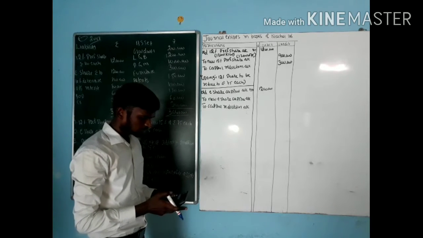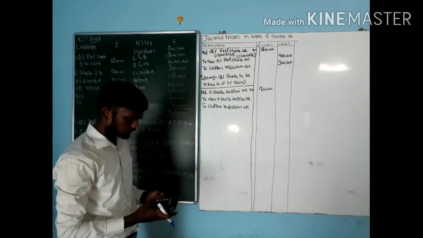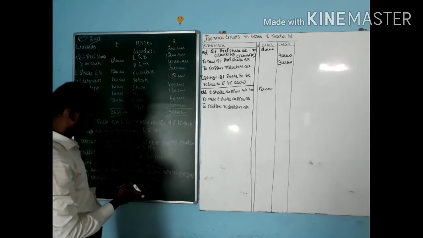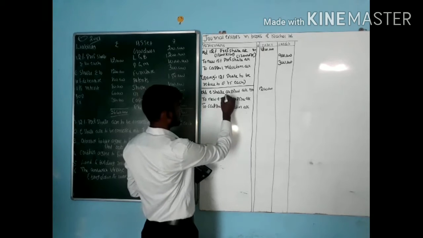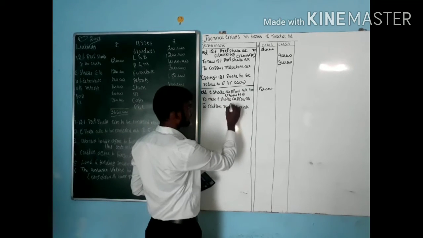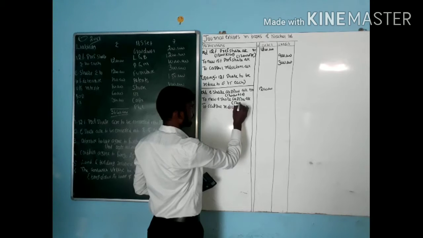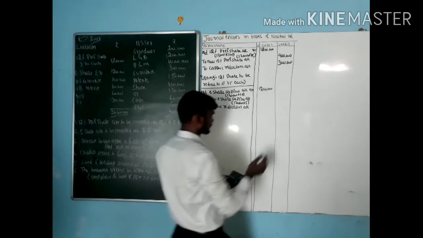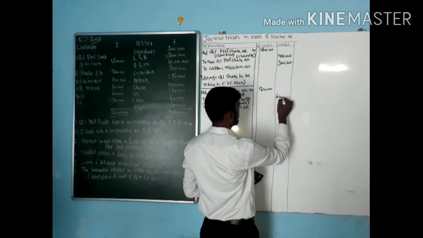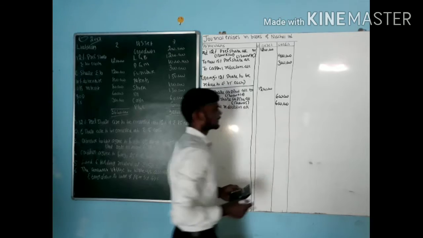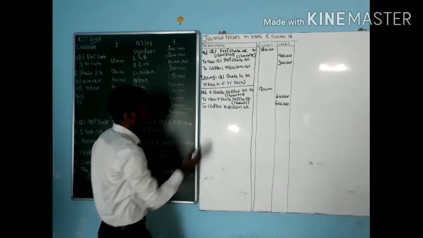How to identify the number of shares? 12 lakh divided by 10 rupees, we get 1 lakh 20,000 shares. 1 lakh 20,000 into 10 rupees is 12 lakh. Now 1 lakh 20,000 into 5 is 6 lakh. So the profit amount is 6 lakh rupees.